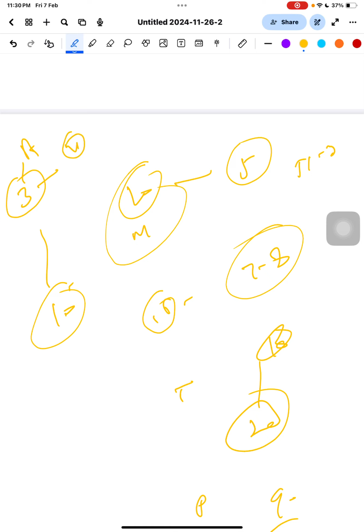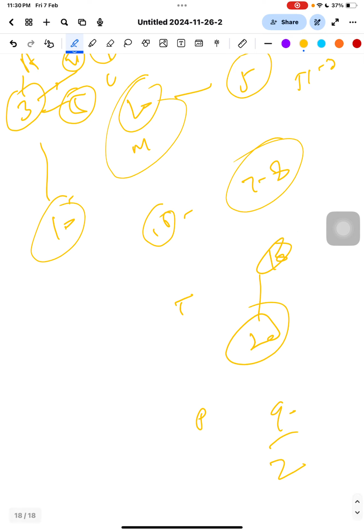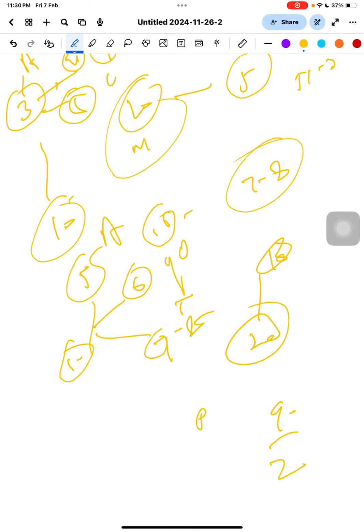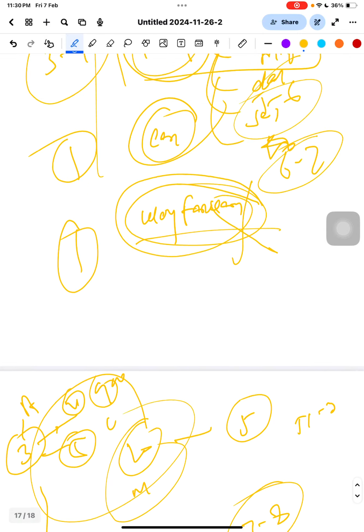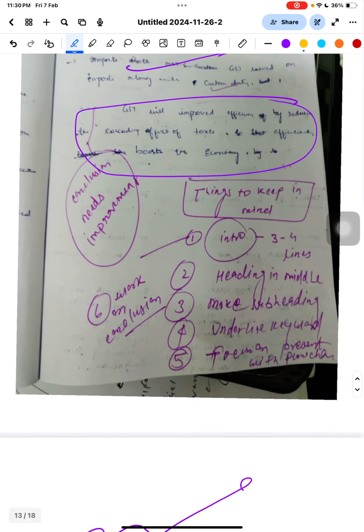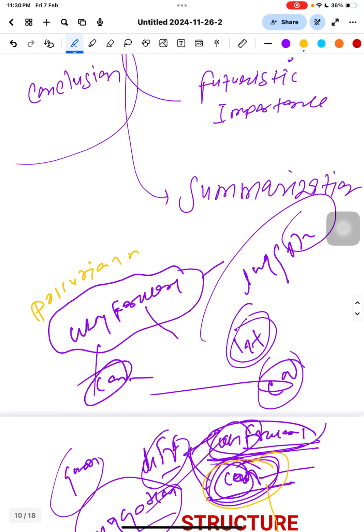If you are getting 4 marks, that is good, and 5 marks is excellent, not more than that. In the same way, in a 15 mark question, 5 marks is average, 6 marks is good, and 7 to 8 marks is excellent. So these are the marks distributed for the candidates, the scheme which you need to keep in mind while writing the answer.